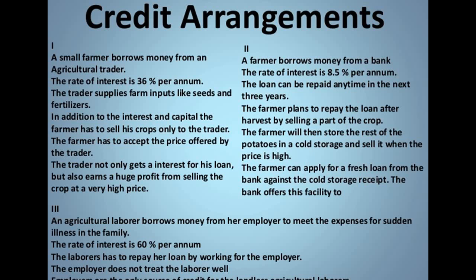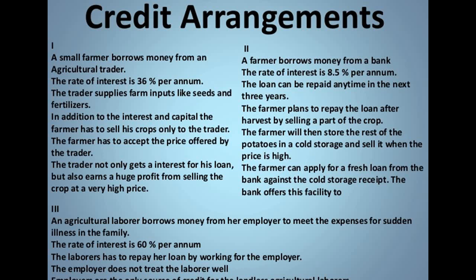And when he has to repay that amount, the trader also had some conditions written into the agreement, under which the farmer has to give his crops and his fertilizers with this rate of interest. So basically the trader not only gets interest on his loan, but also earns a huge profit after selling the crop at a higher price.